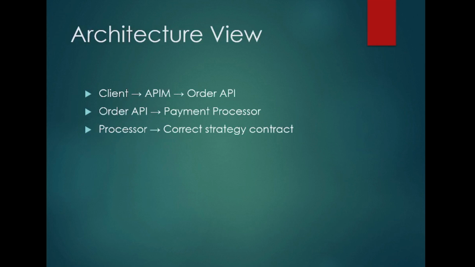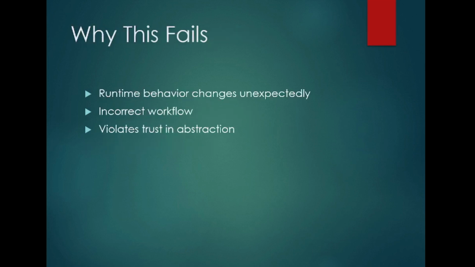This will be done in the future, but it will be a client API: order will do the payment processing, and payment processing will pick up the correct strategy. If the behavior is the same, you can implement with one interface, but if the payment strategies have different behavior, you have to split the payment interfaces so that the contract is not broken. Derived type can be a substitute for base type and the behavior will remain the same.